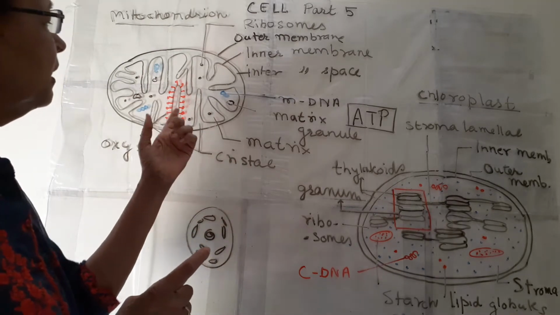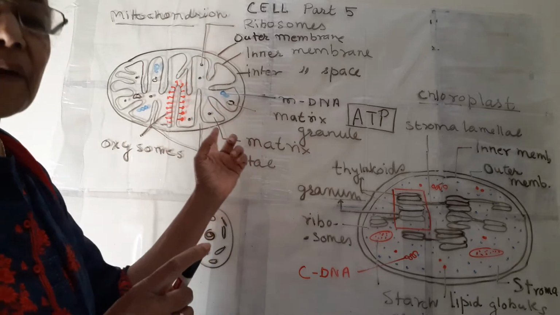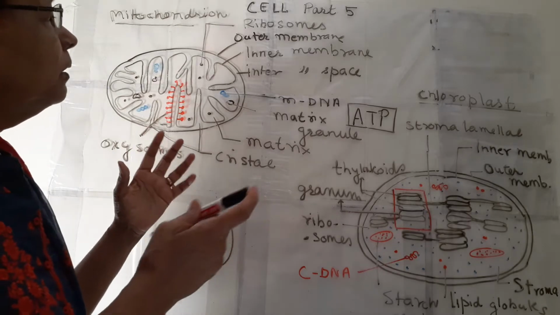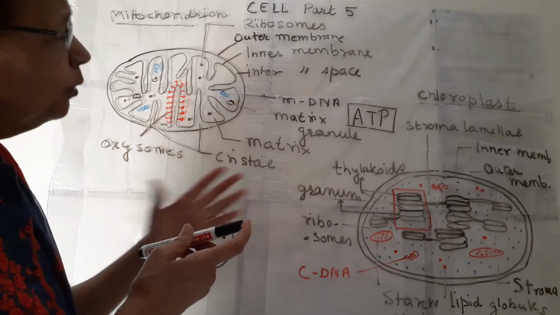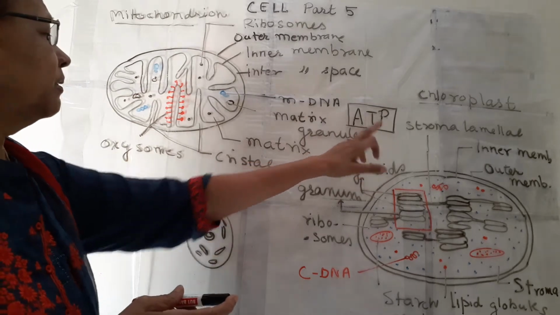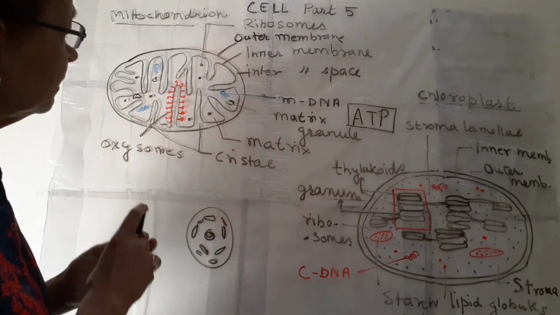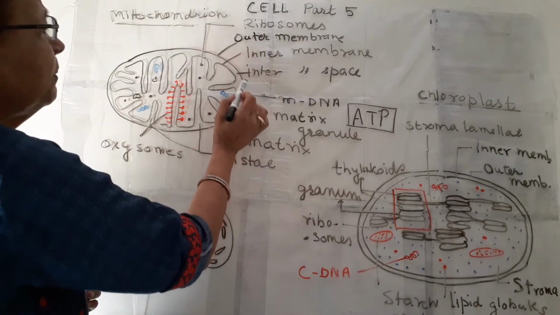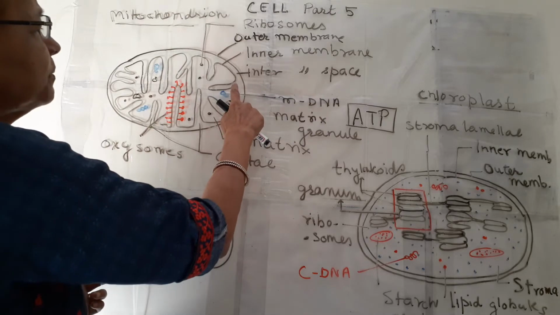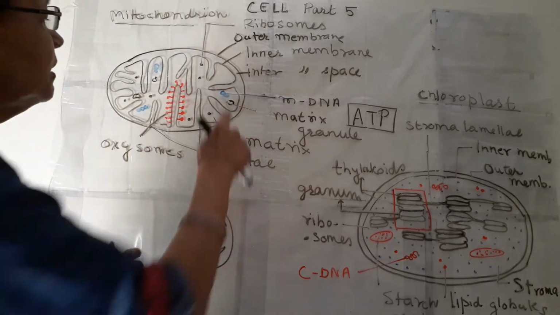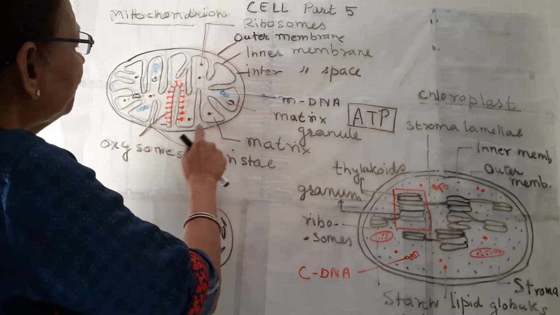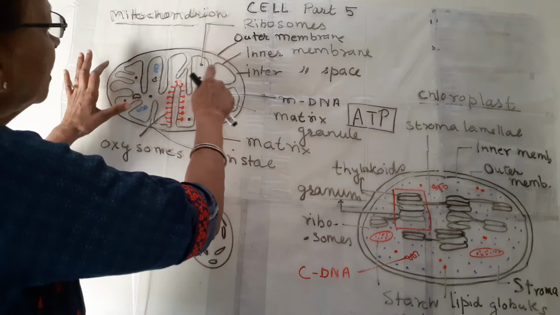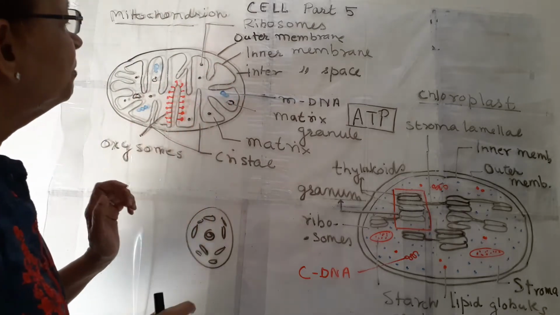Why are these cristae there? They increase the surface for cellular respiration. More respiration can take place and more ATP will be produced. So these are the cristae. The other structure in between the inner and outer membrane is the intermembrane space, where a fluid is filled. Then the space in between the cristae is known as the matrix.